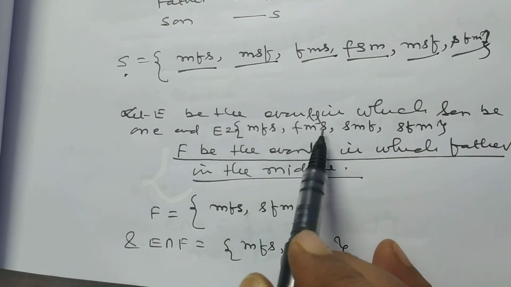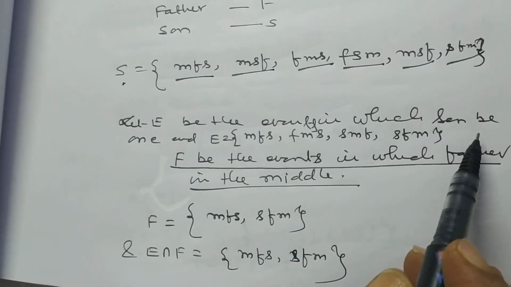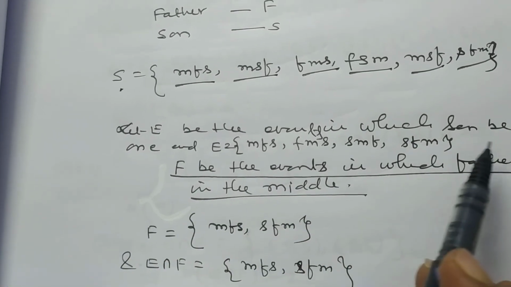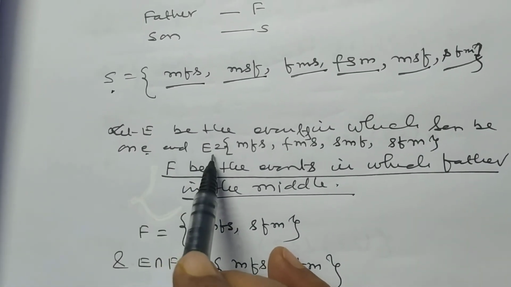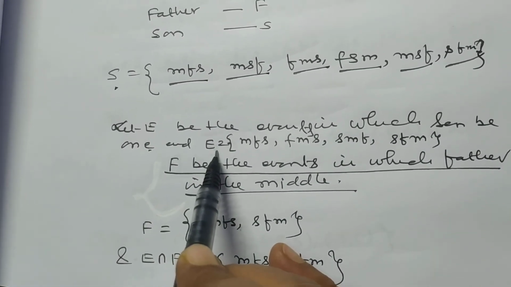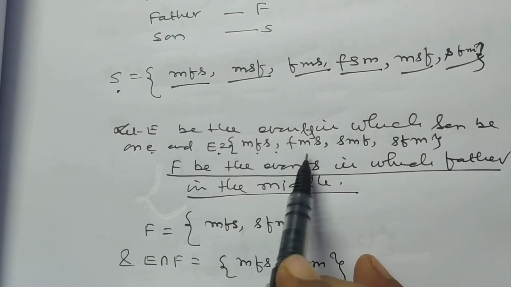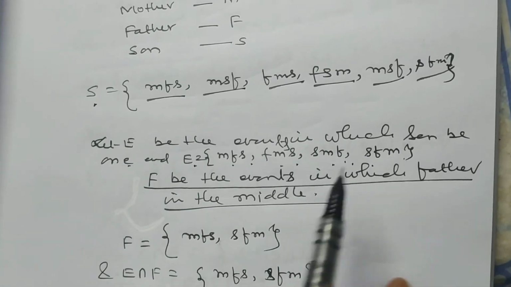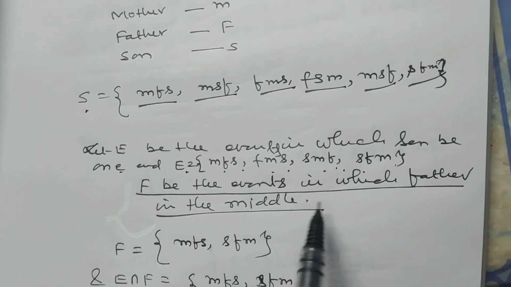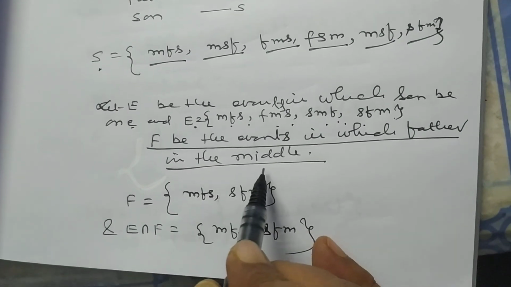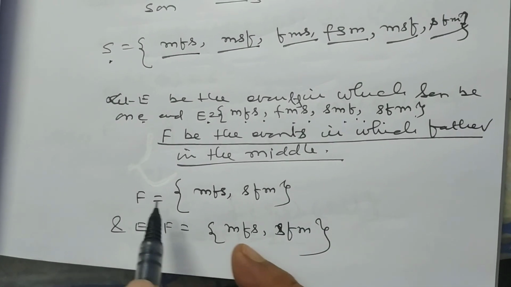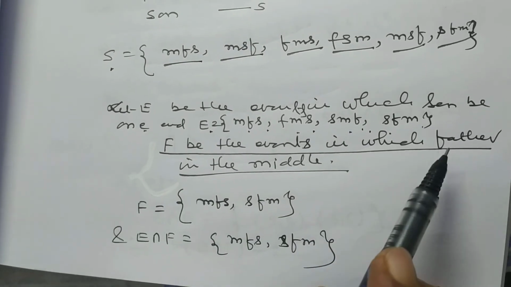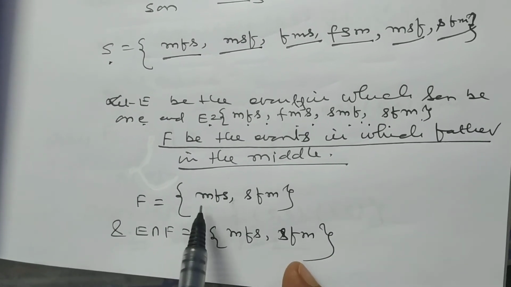So, let E be the event in which son is at one end: MFS, FMS, SMF, SFM. F be the event in which father is in the middle.